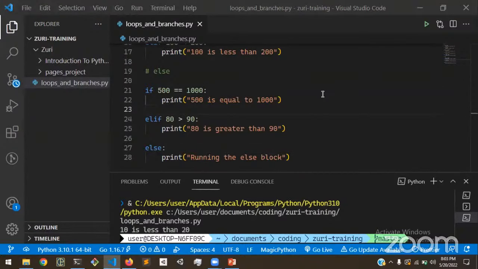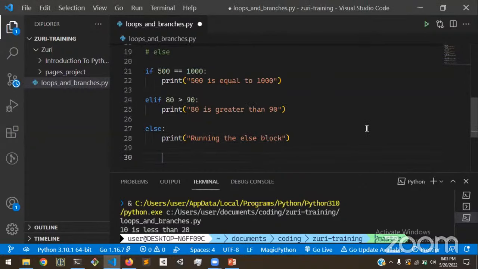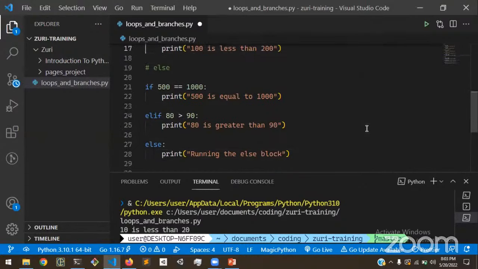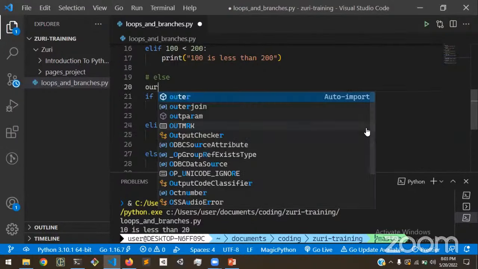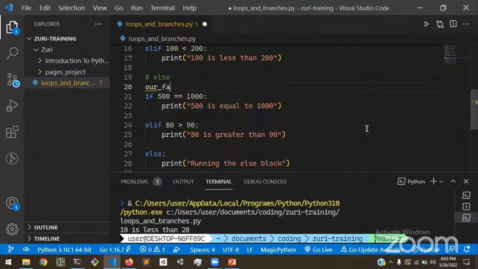Yeah. An important thing to note is that we're basically working with booleans. So we could have cached the value of 500 is equal to 1000 in a boolean. We could call it flag, which is equal to this. 500 is equal to 1000 is a condition, so this is going to be a boolean, which is obviously false.